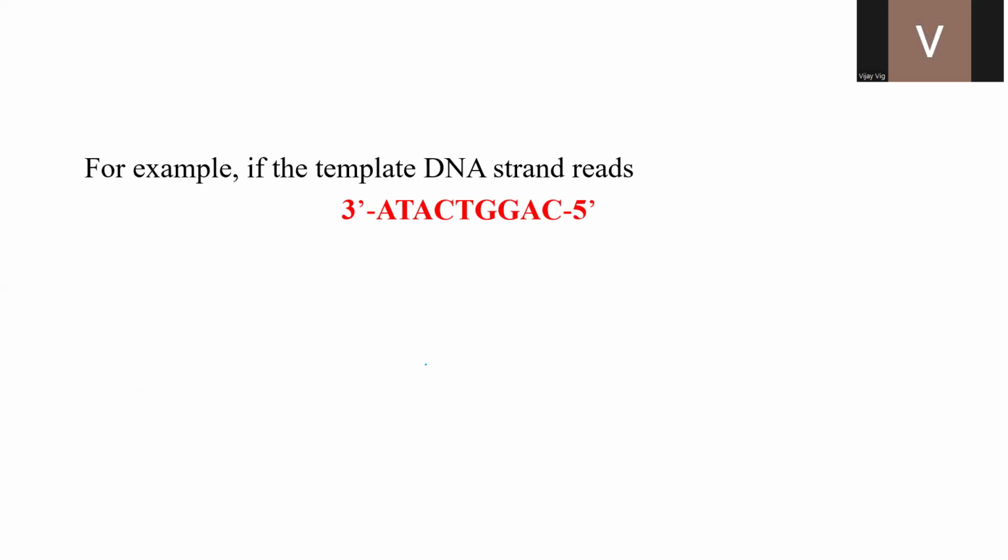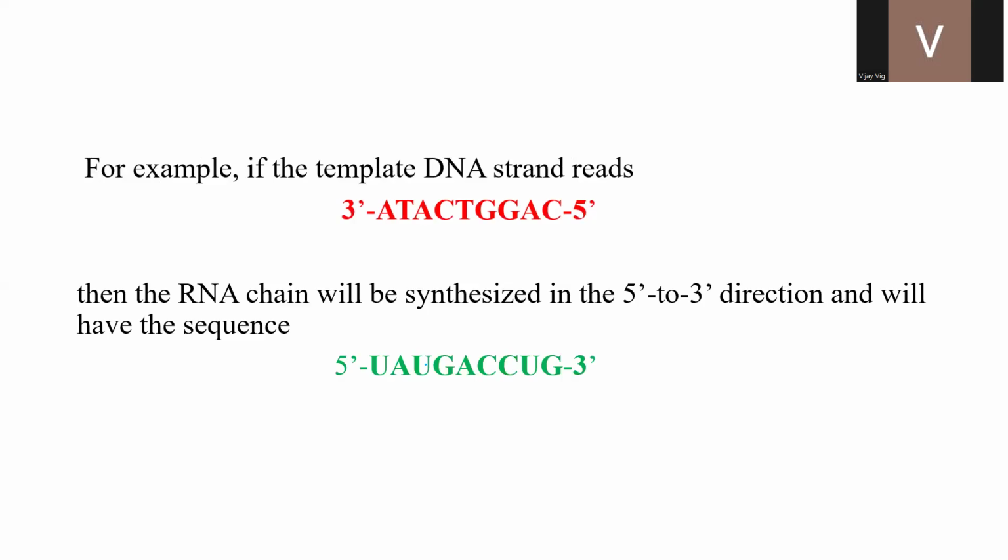If the template DNA strand reads this sequence, 3' to 5', ATACTGGAC, the RNA chain will be synthesized in the 5' to 3' direction, will have the polarity 5' to 3', and will have this sequence. So the first nucleotide in the DNA template is adenine. So there will be no thymine, mRNA will have uracil. Then opposite thymine, adenine will be added. Again, there is an adenine in the template DNA, so uracil.